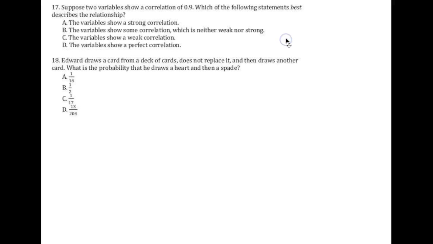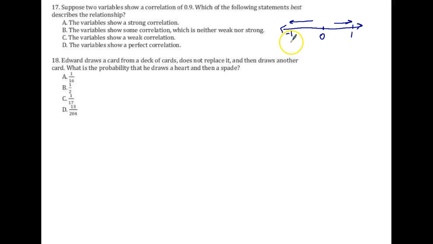Okay, question number 17 talks about correlation. If the correlation is close to -1 and 1, that's a very strong correlation. So, if you have a number line with a -1 and 1, the closer you are to 1 and -1, the stronger the correlation.